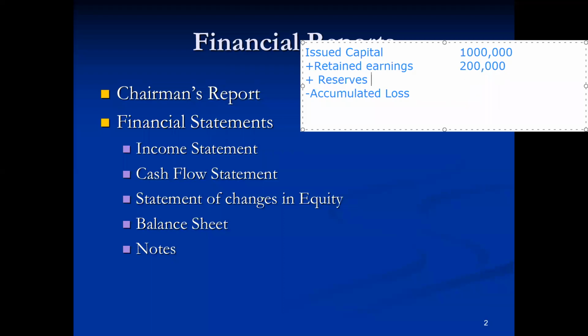And let's suppose there were no reserves and no loss of the business organization. This was the previous state. And this is the total, which we call shareholders' equity, the total equity of the business organization. And we call it total 1.2 million or 1,200,000.